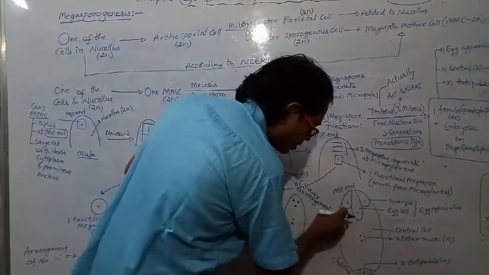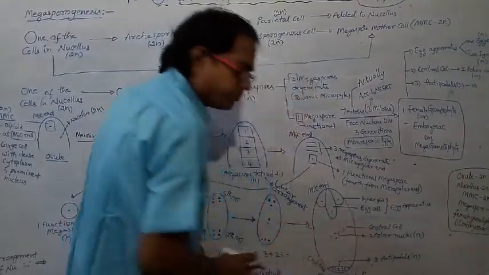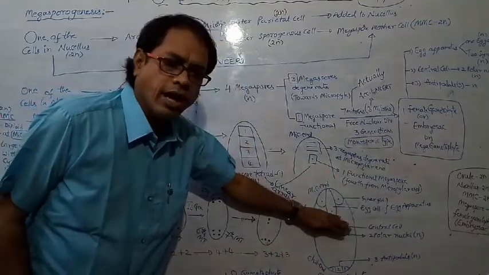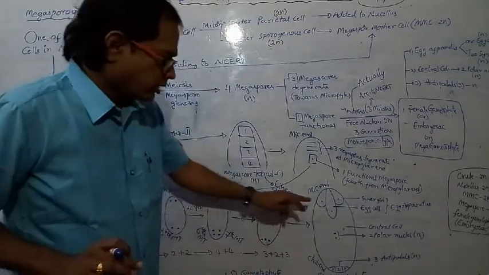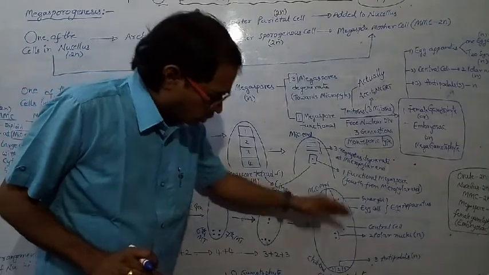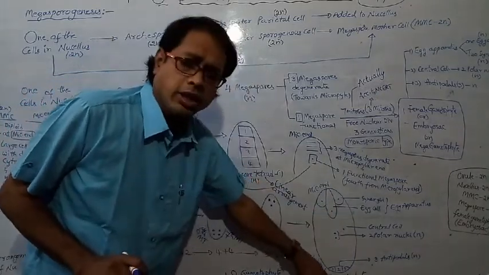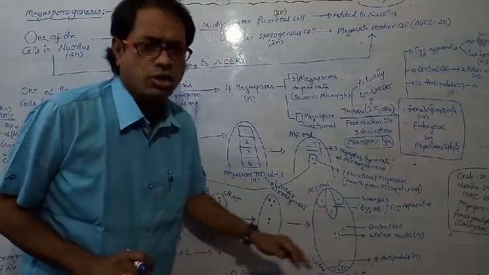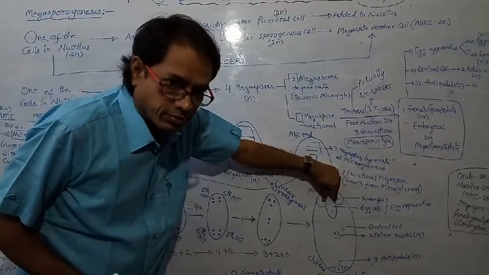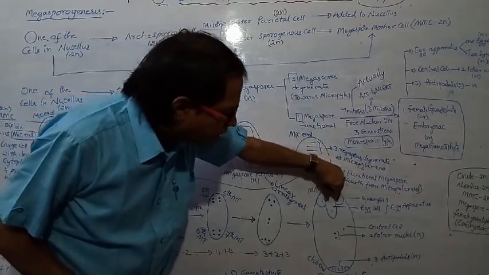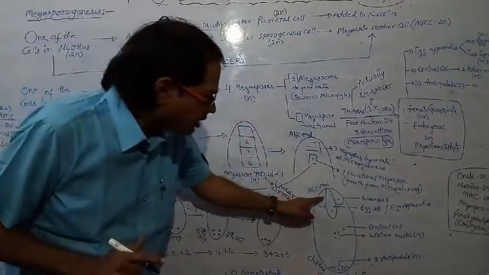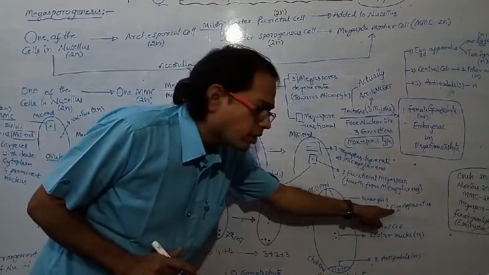Automatically, this cell is the so-called central cell. So finally, the embryo sac is formed. This is the embryo sac or female gametophyte. This diagram can also be drawn in reverse order. What points do we have to remember? The three cells at the micropylar end are called the egg apparatus. That point you have to remember.